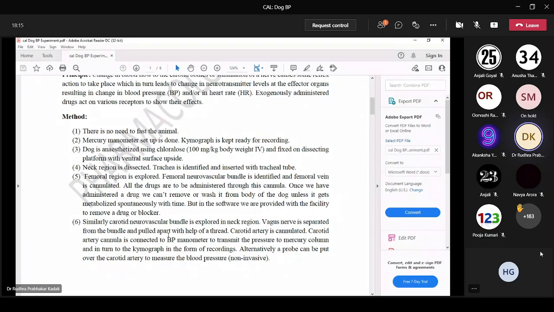The recordings are taken on the kymograph. Alternatively, a probe can be put over the carotid artery to measure the dog's blood pressure. This is non-invasive using the probe.